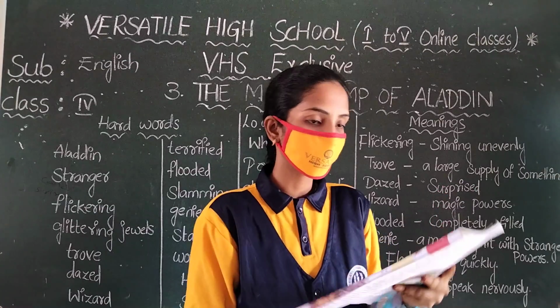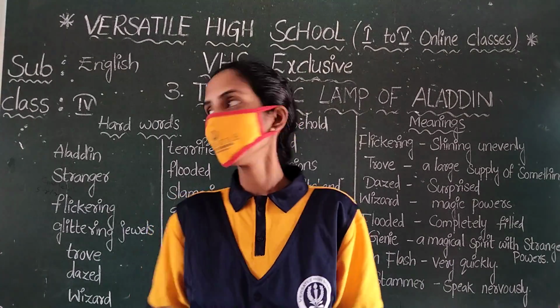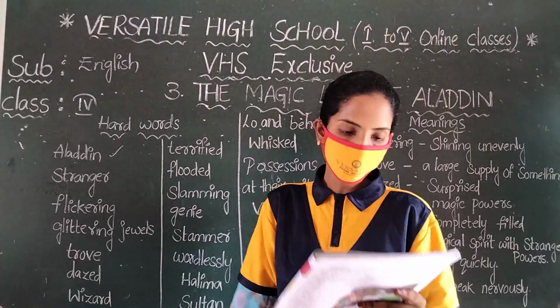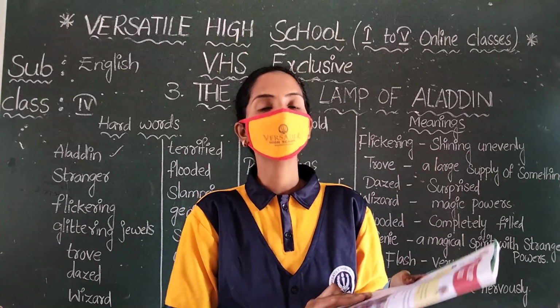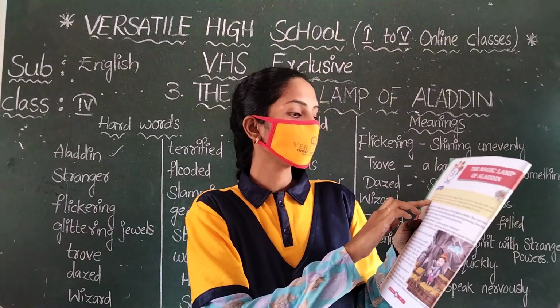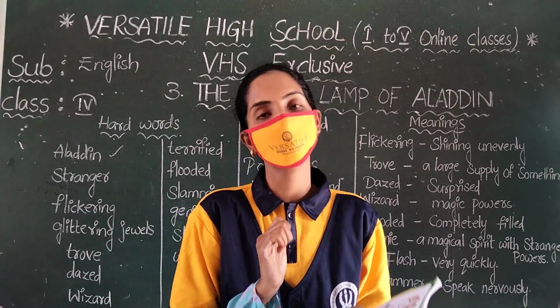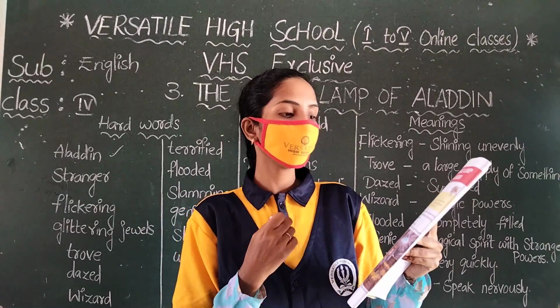Yes, a very interesting story is there in this lesson, and it has magical incidents also. And there is one boy in this story. The boy's name is Aladdin. What is that boy's name? Aladdin. He was very poor. Aladdin is very poor and his life is not good because he is very poor. He suddenly started having adventures because of an old lamp, a magic lamp. It means an old lamp, a magical lamp. So adventure also comes in this story. So what will be in this story?